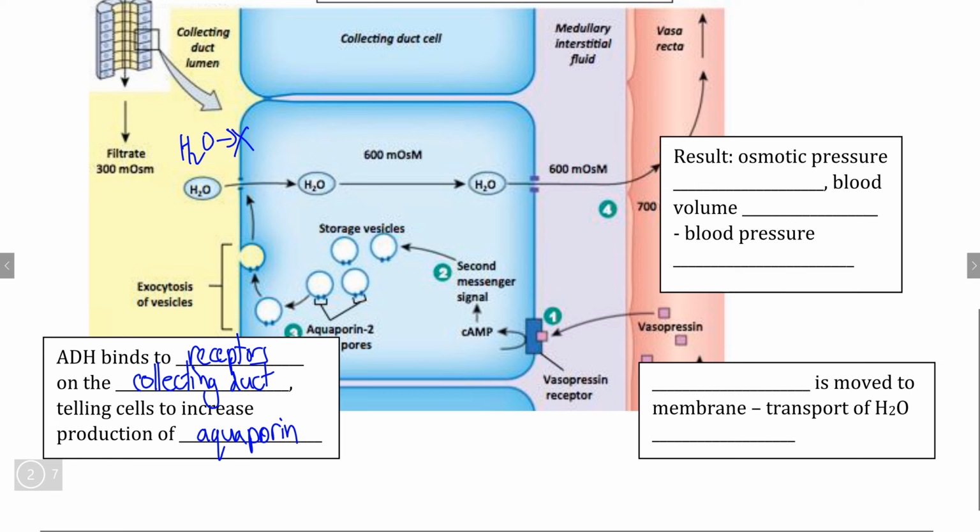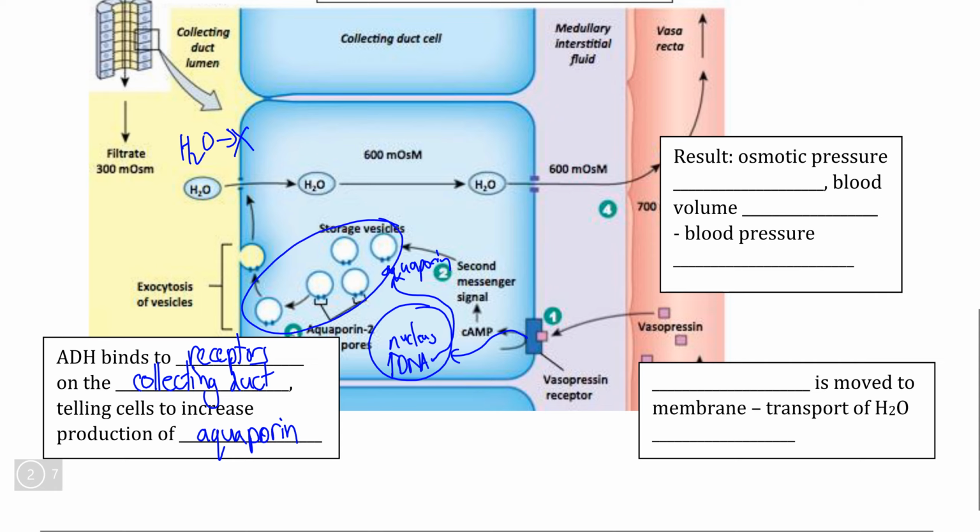Now, one of the functions of antidiuretic hormone is to send a signal from the surface of the membrane to the nucleus of the cell, because inside of the nucleus, antidiuretic hormone can upregulate the DNA that is responsible for producing aquaporin, the transport protein. However, one of the other effects is much simpler.